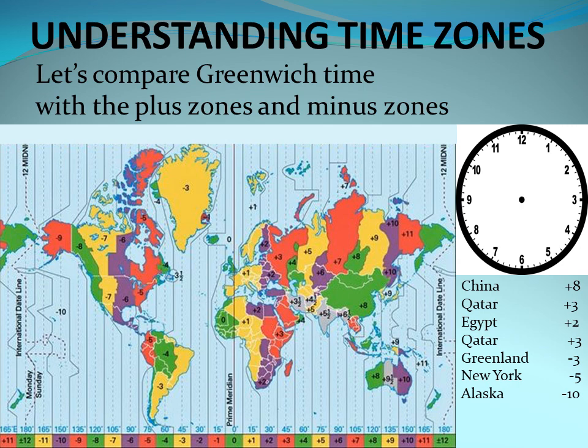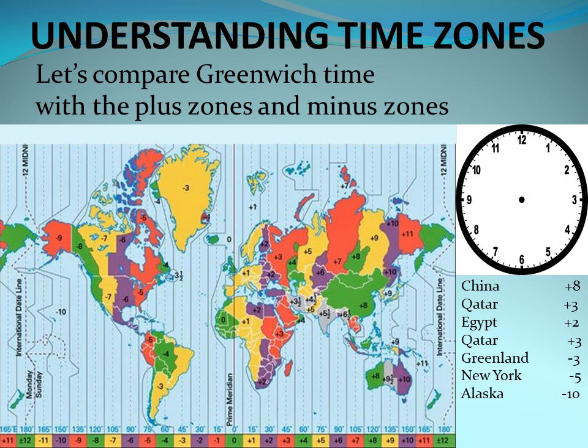Guess what the time is in New York? 11 p.m. yesterday. That's where they are now. I hope you understand how this time zone works. Just look at the clock, look at the zone, and see if you're counting backward or forward. This is how we compare the Greenwich time with the plus zones and the minus zones.